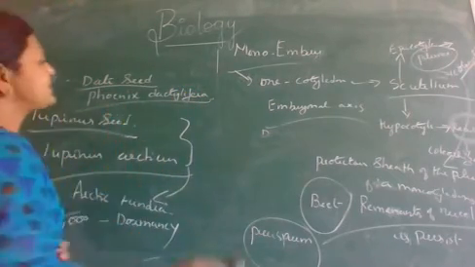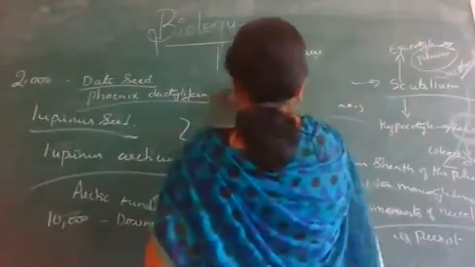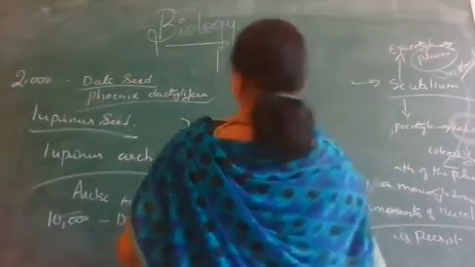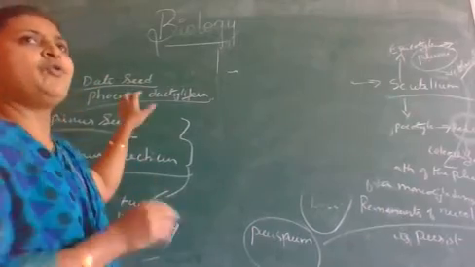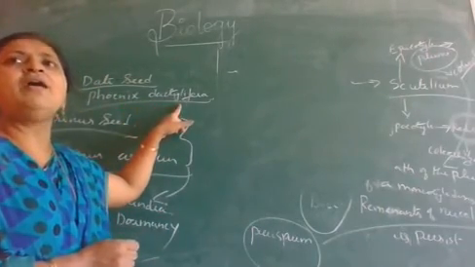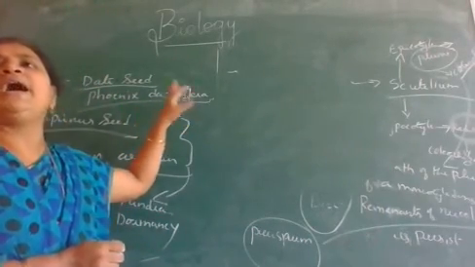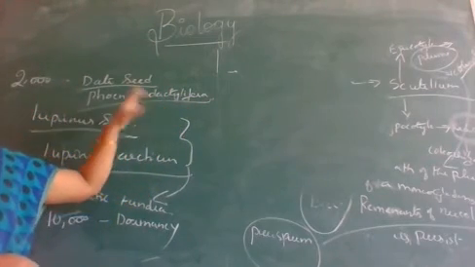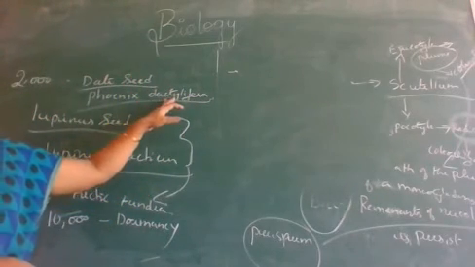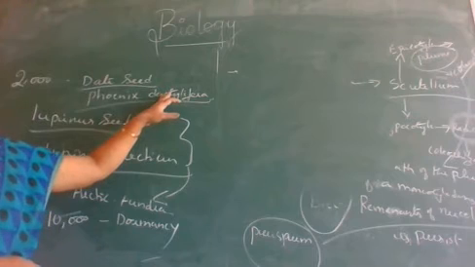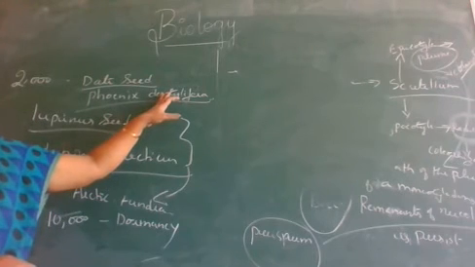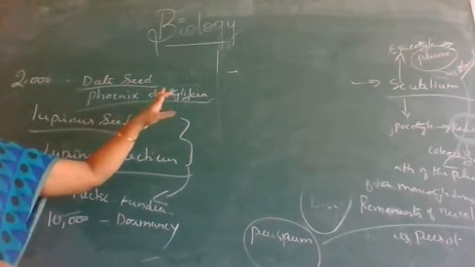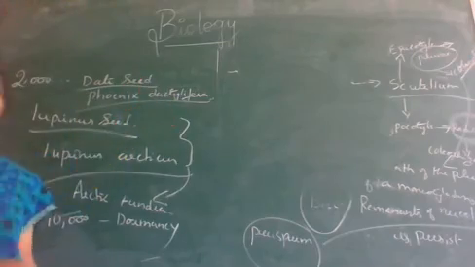We discovered this oldest seed of Phoenix dactylifera during archaeological excavation at King Herod's Palace near the Red Sea.